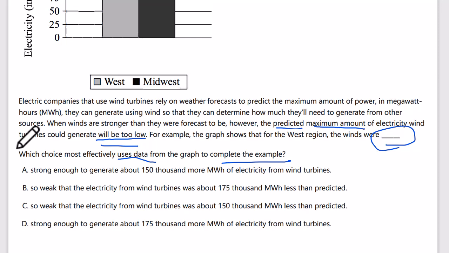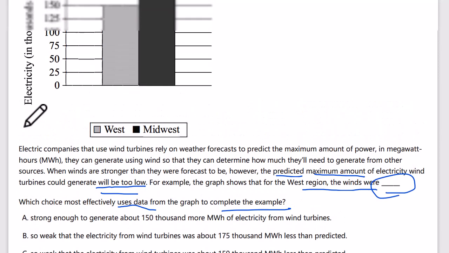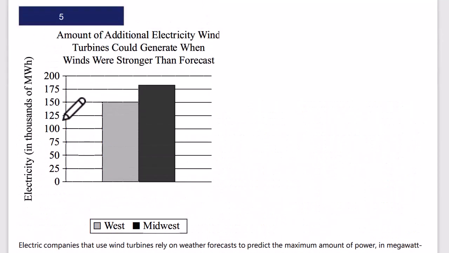For example, the graph shows that in the west region, the winds were, let's see what this graph is. So the amount of additional energy wind turbines could generate when winds were stronger, as we see in the west, is less than in the Midwest.